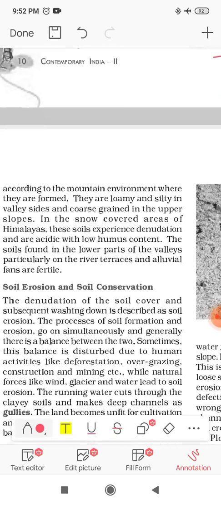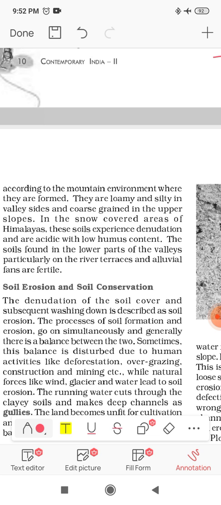As you know, altitude wise mountain climate is also changed. Okay, in our previous class where we were discussing natural vegetation, we have seen that according to altitude also the mountain vegetation varieties change. So this type of soil, mountain soil, varies according to the mountain environment where it is formed.